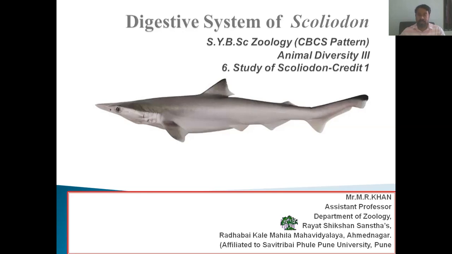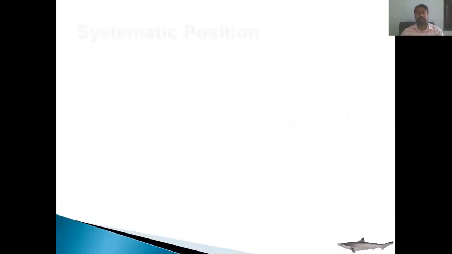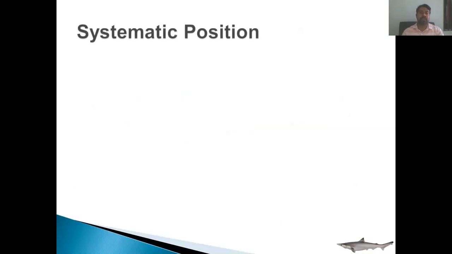So in this system, we're going to discuss the alimentary canal and the associated glands, food and physiology of the digestion. But before starting the digestive system, let us discuss the classification of the Scoliodon.